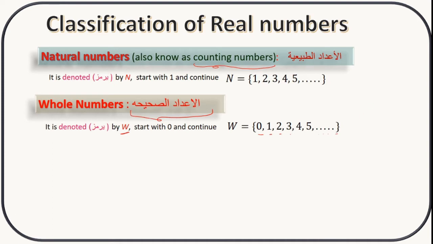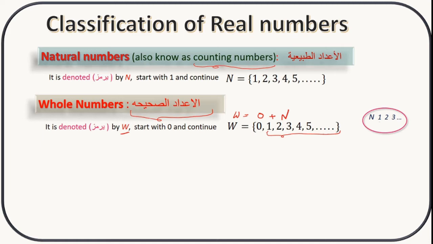So here, if you see carefully, from 1 and above, these are the natural numbers. Natural numbers plus 0 is nothing but the whole numbers. This is the set of natural numbers, which are all positive numbers: 1, 2, 3, and so on.